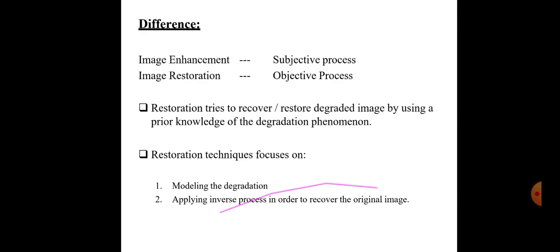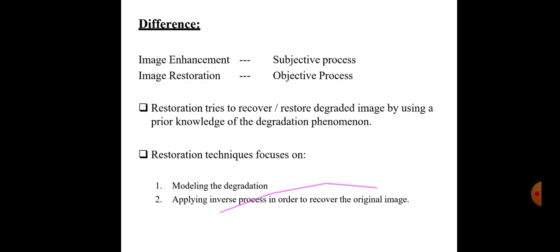Restoration is an objective process, which fully depends upon the modeling of noise as well as modeling of the hardware or software. Based upon the software modeling, based upon the mathematical calculation, we are restoring the original image. This is called an objective process. So both are the same, but based upon the processing they differ, right?